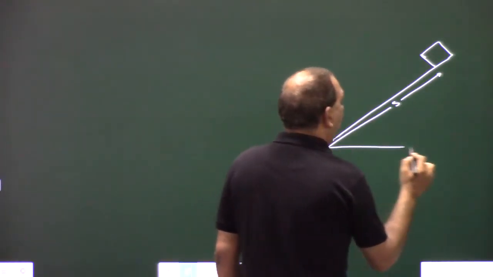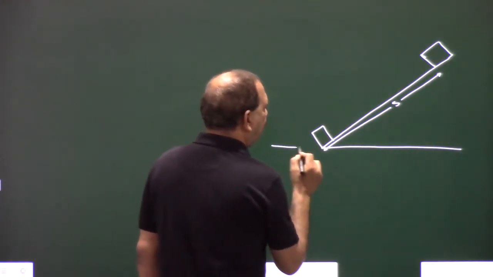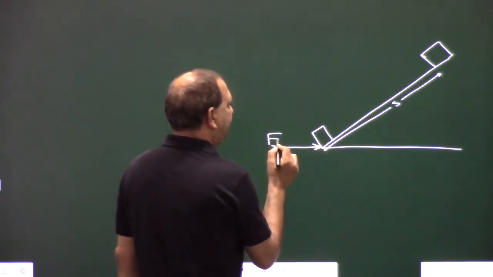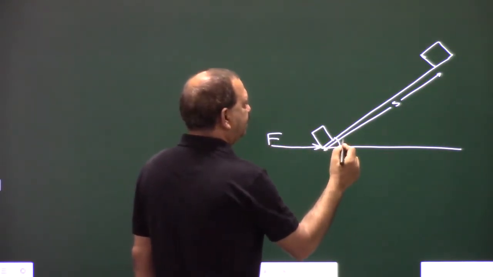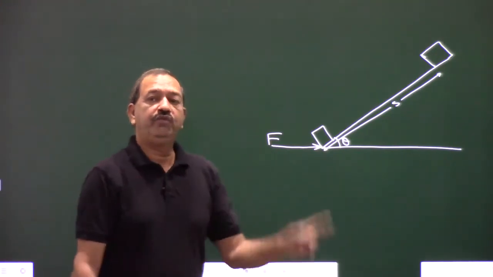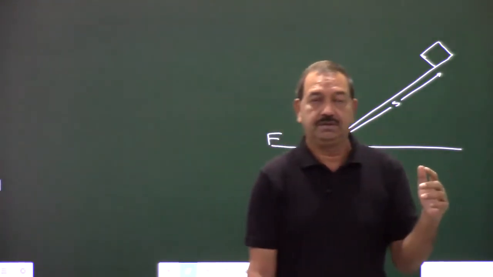This is horizontal. And we have applied a force like this. A force is applied like this, and this angle is theta. This angle is theta. So we have two ways to calculate the work.